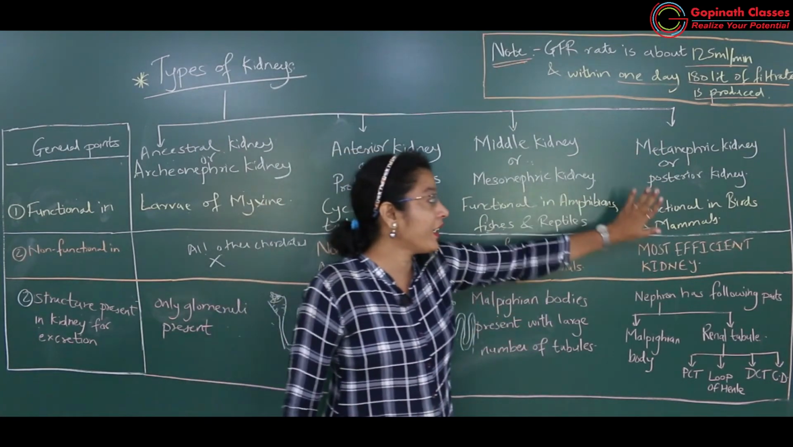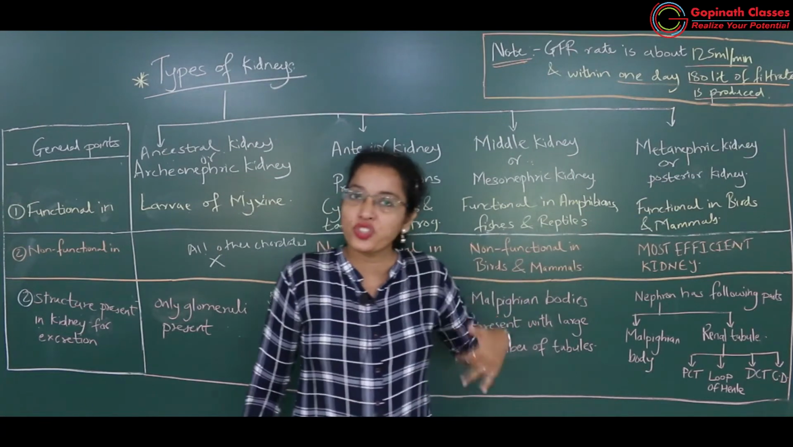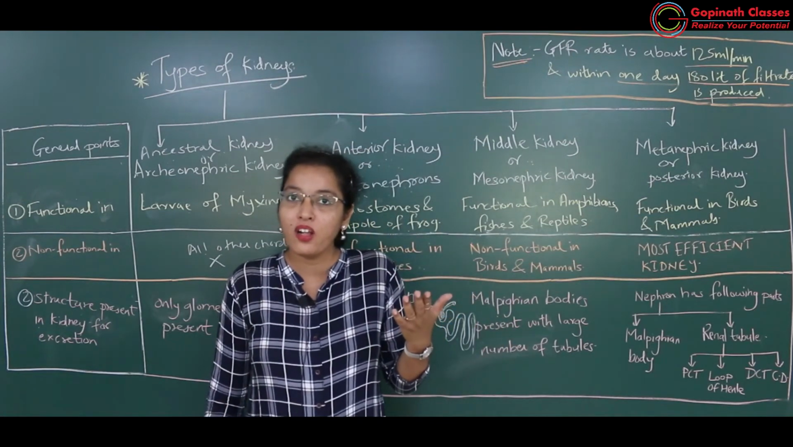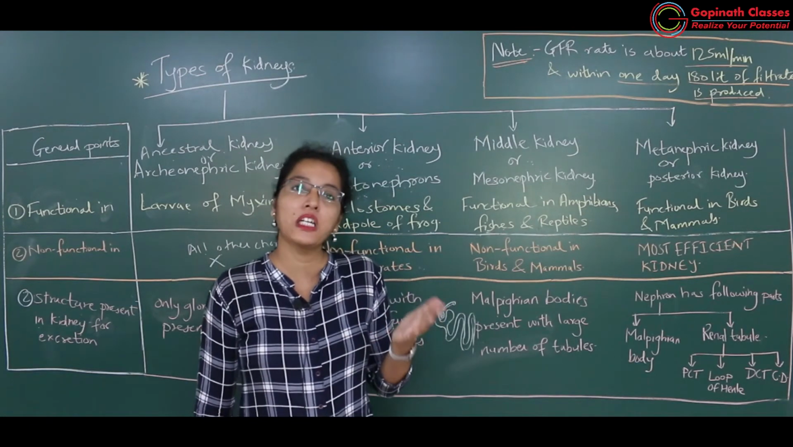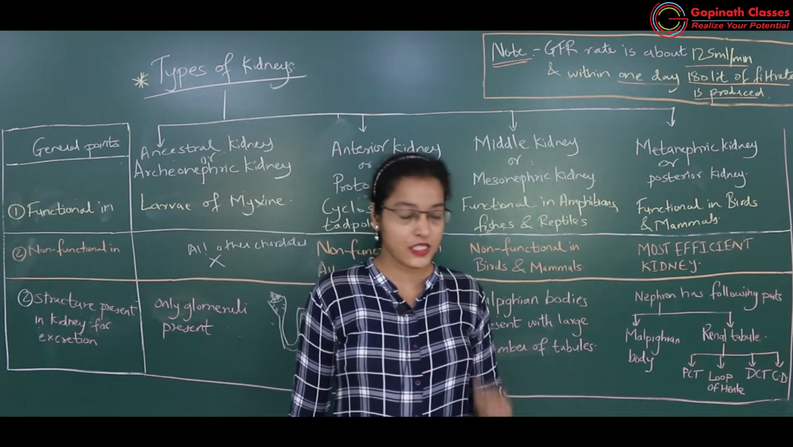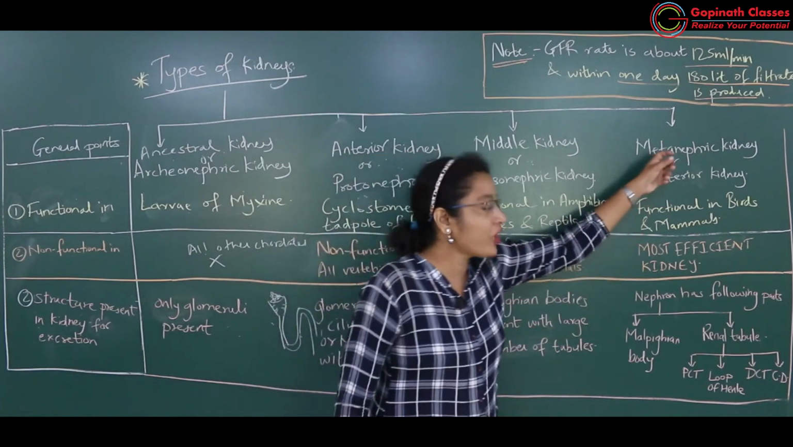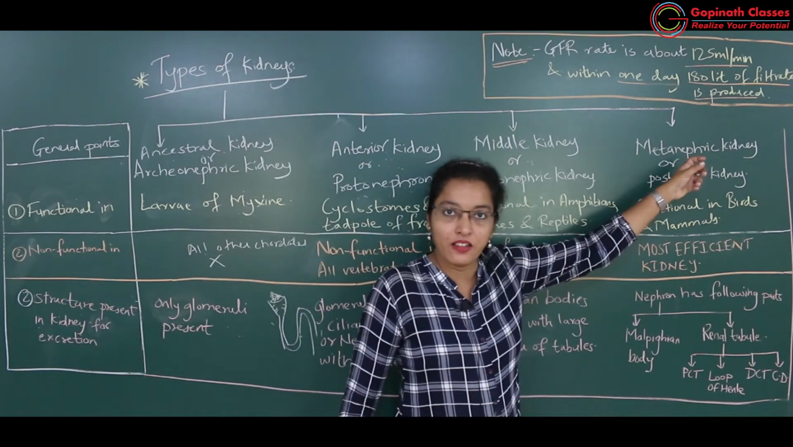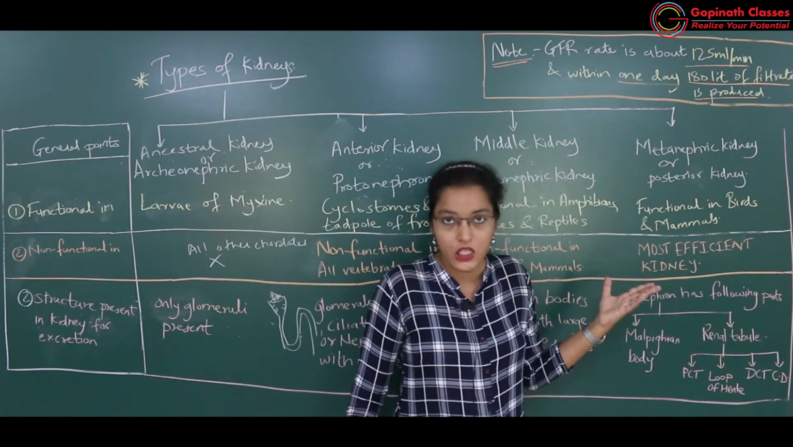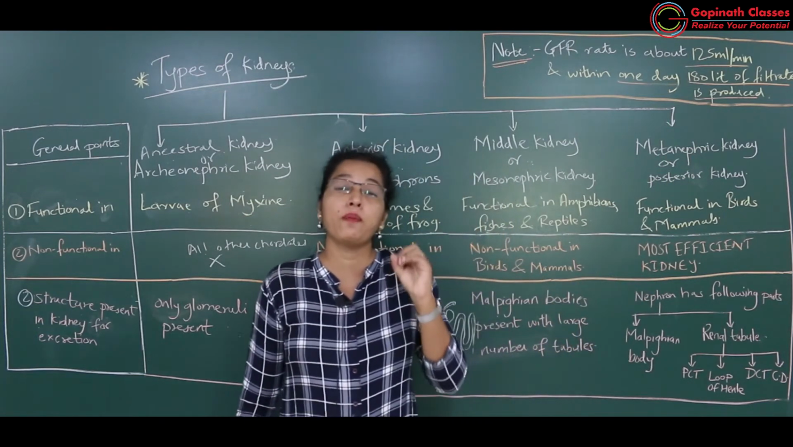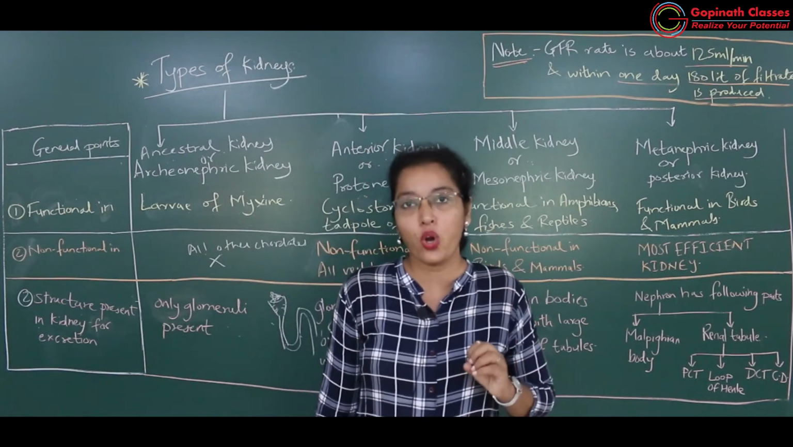So metanephric kidney is seen in the posterior dorsal part of the body of the organism. Which organism? Birds and mammals. Okay. So the most efficient type of kidney is seen here. Metanephric kidney is the most efficient type of kidney. Why? Because it is having the most efficient type of nephrons.